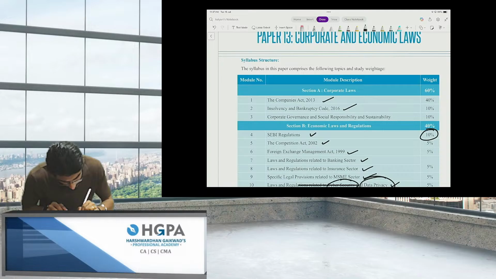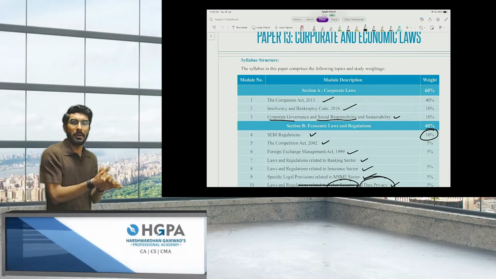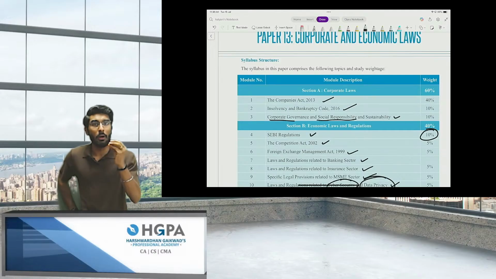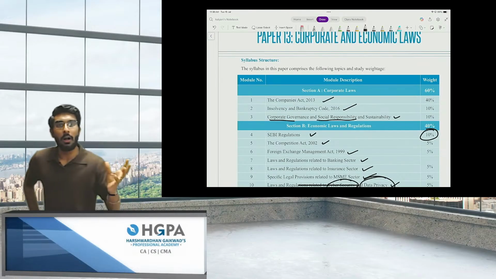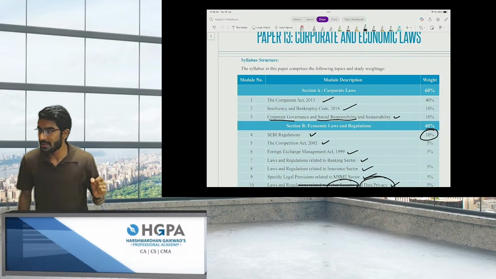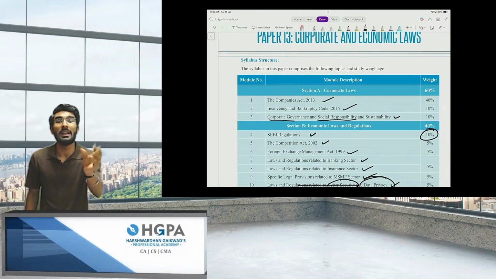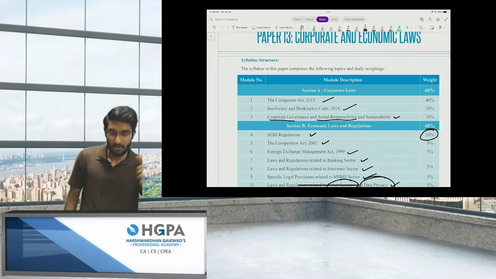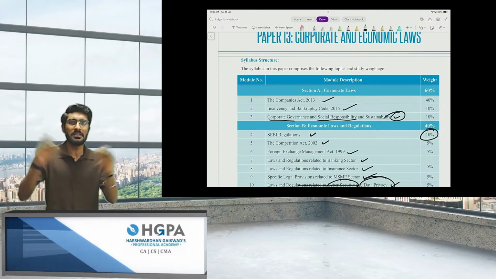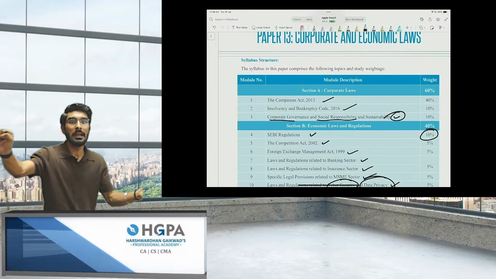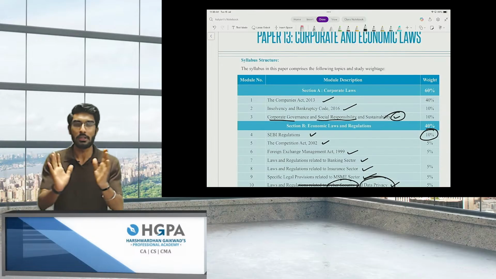Then we are going to understand corporate governance, social responsibility and sustainability. Beautiful chapter. In this, we will understand Reliance Jio: when they launched free 4G services, we all thought it was a corporate strategy. Then it was realized that it was considered a CSR expense. That is the reason why they launched the free 4G services. We're going to understand what strategy Reliance Jio followed to consider this as a CSR expense.